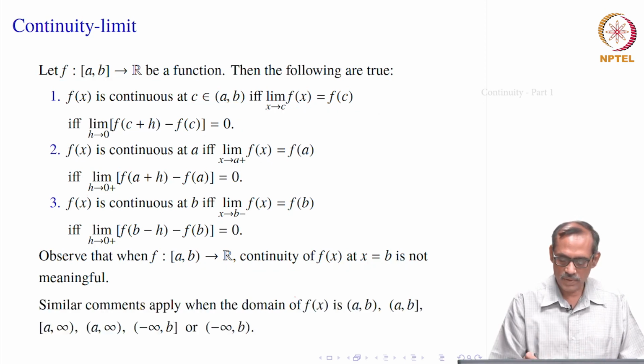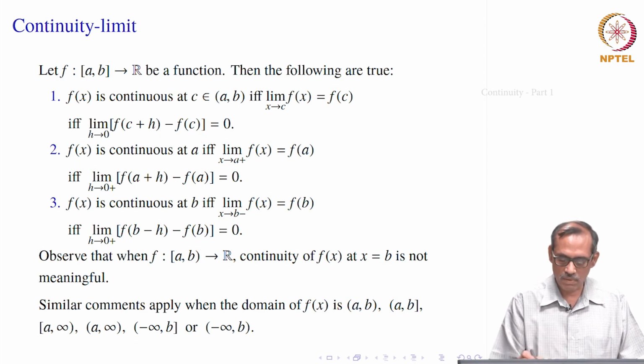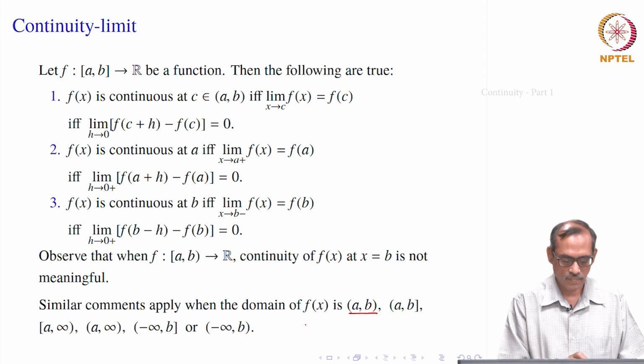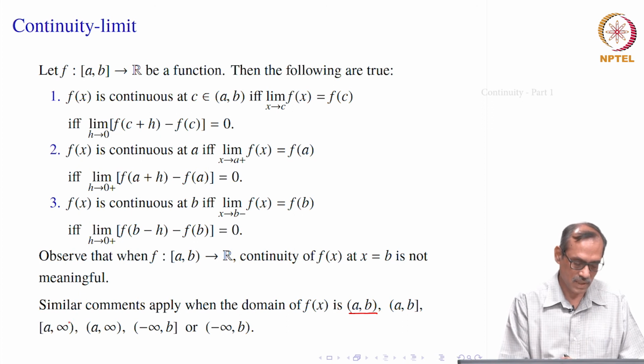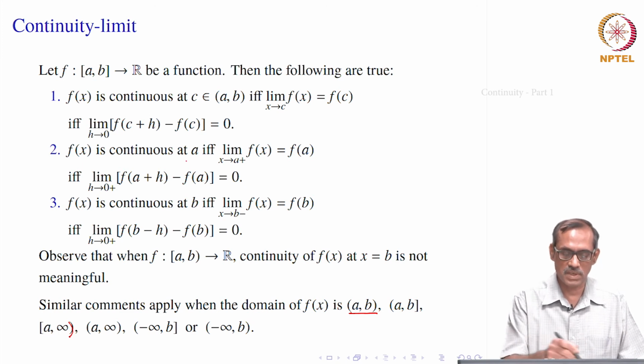Similarly, if you have a open, b closed, then continuity at a will not be meaningful, because f of a is not defined. Similarly, if both are open, then continuity at a and continuity at b does not arise. Similarly for a to infinity, infinity is not a point in the real numbers, and that is why we are writing open. So, at infinity has no meaning, but at a has a meaning, it is the right side limit. Similarly, all these. So, these are just guiding lines to connect continuity with limit and how to carry over.